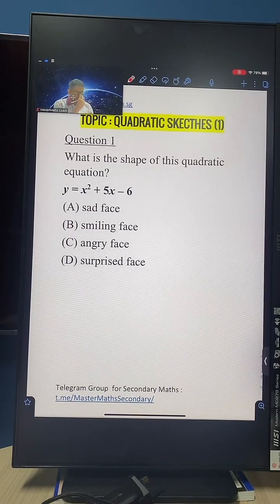Now friends, I have a very first question here for all of you. Nothing so fancy, nothing so difficult. My friends, what is the shape of this quadratic equation? Is it a sad face, smiling face, angry face, surprise face? Which one is it? What is your answer for this particular question, guys? A, B, C, D?